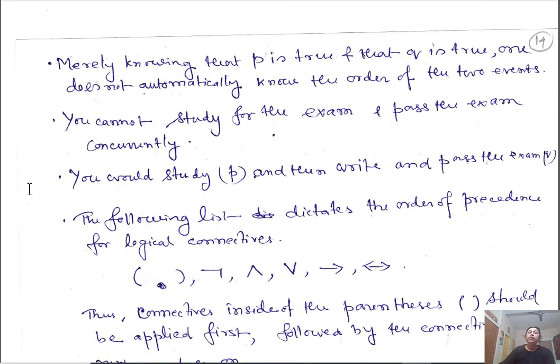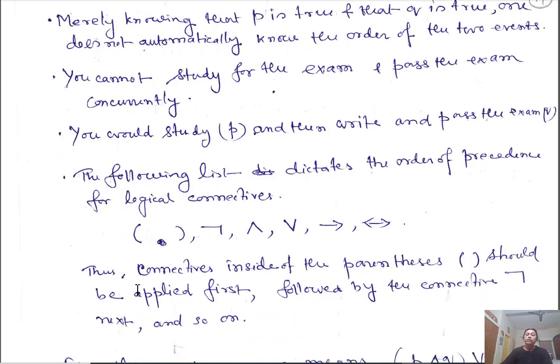Now there are the precedences of these logical connectives, the order of precedence. First the brackets, which have to be executed first, then negation, then and, then or, then implication, then bi-implication.